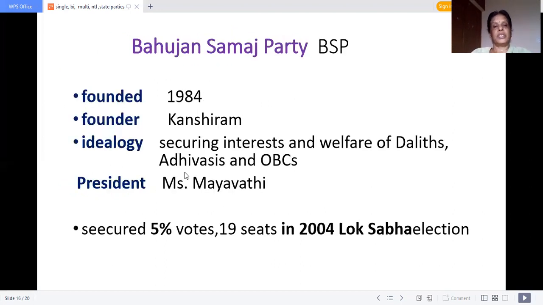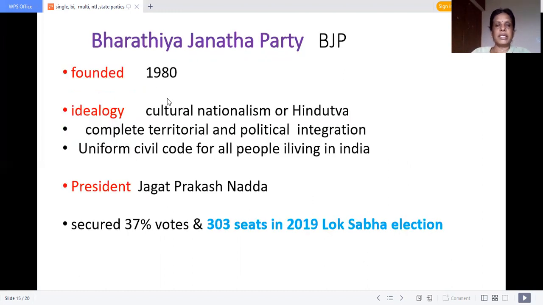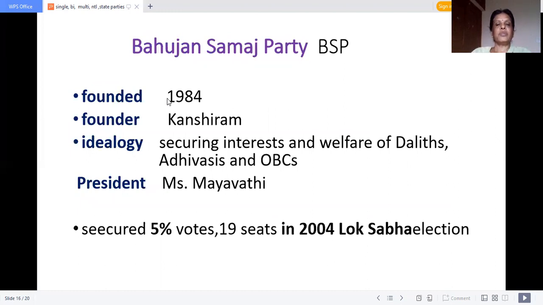Then Bahujan Samaj Party. It was founded in 1984. Bharatiya Janata Party 1980, Bahujan Samaj Party 84. Bahu means many, Jan means people. Bahujan, many people. Okay, children. The ideology is the interest and welfare of Dalits, Adivasis and OBCs.